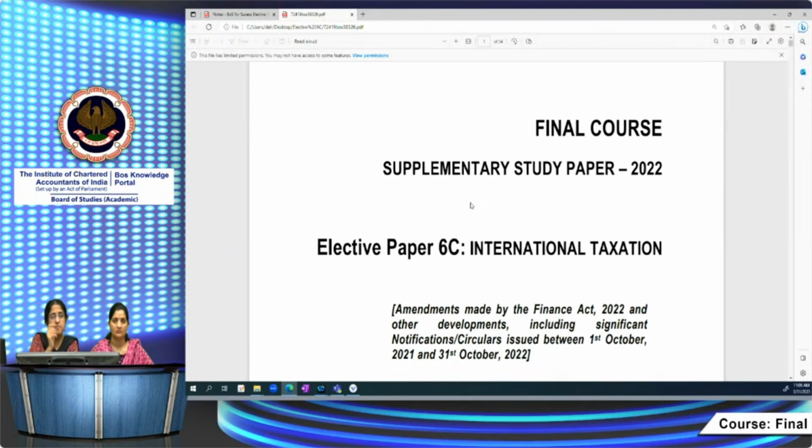And when selecting a case study, I know it's one of the most difficult things in this paper. The challenging thing is which case study to leave. It's very difficult to do. That's a minimum amount of risk which you have to take, because what appears easy on the face may not be easy. What appears difficult also may not be as difficult as we think. Sometimes the case studies may contain lots of information, but the questions may be relatively simple. So what we suggest to you in the reading time is to go through the questions most importantly, and then decide which case study you have to leave out.